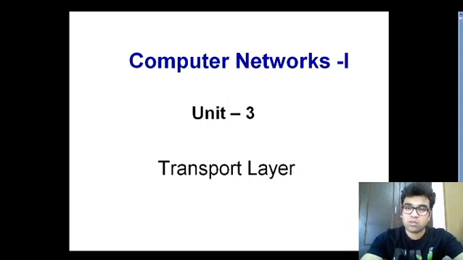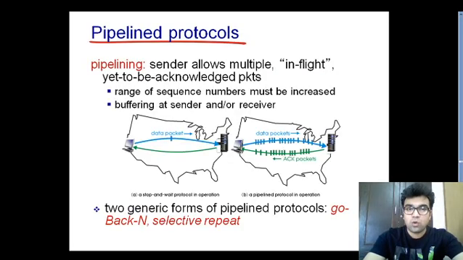So today we'll see the concept of pipeline protocol, in our first protocol with the pipeline concept, Go Back N. Here we see the concept of pipelining. As you see in this left diagram, stop and wait protocol in operation, you can see the sender is sending the data and it is waiting for the acknowledgement from the receiving side. Once the acknowledgement is at the sending side, then only the sending side can send the next packet, and the utilization of this particular protocol is very less.